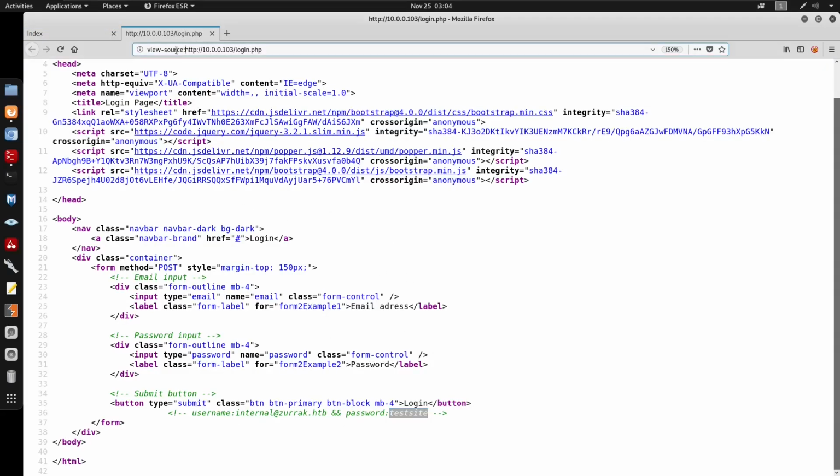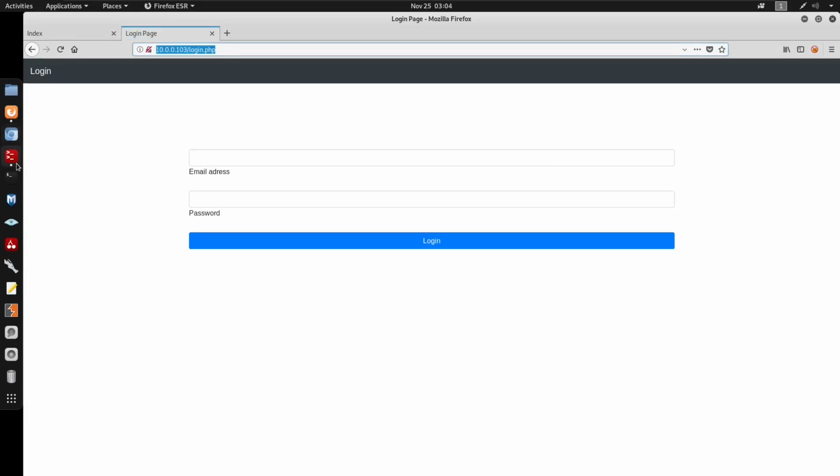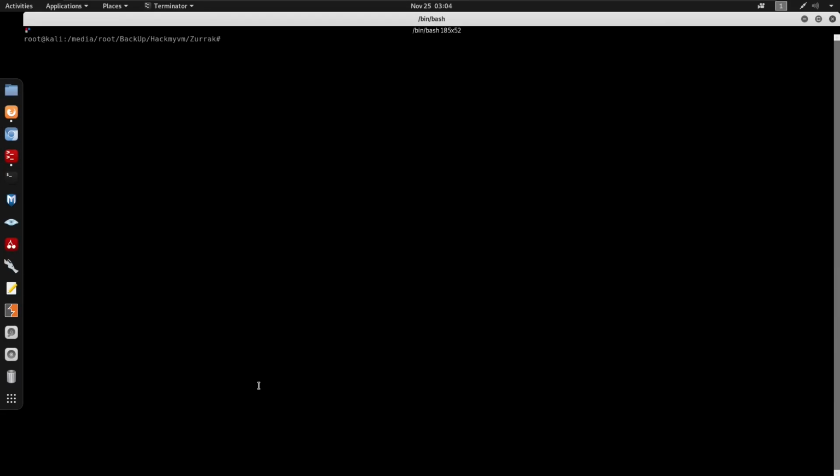Before doing that, I do want to run a GoBuster against the IP address, taking off this login.php. We'll use the wordlist from /usr/share/wordlists, the directory-list-2.3-medium.txt, with extensions html, txt, and also php.